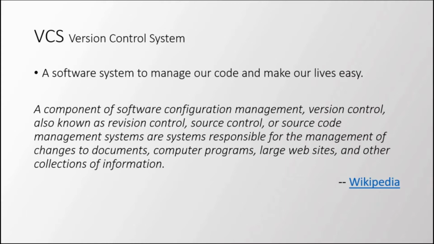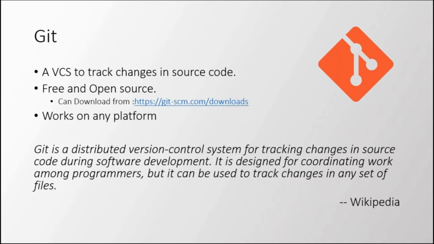Okay, so when you see a version control system in action, you will obviously understand what it is. So Git is a version control system. I'm not talking about GitHub, guys. I'm talking about Git only. GitHub is something else. It is not Git. So Git is a version control system which is designed to track our changes in source code. Git is open source.